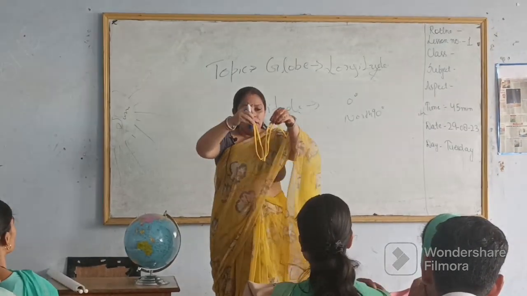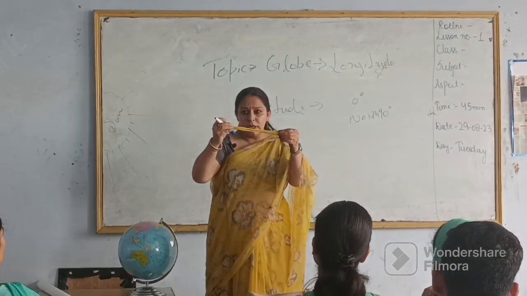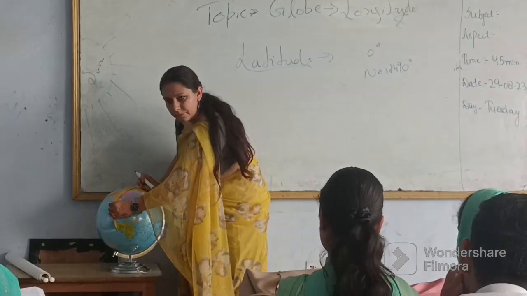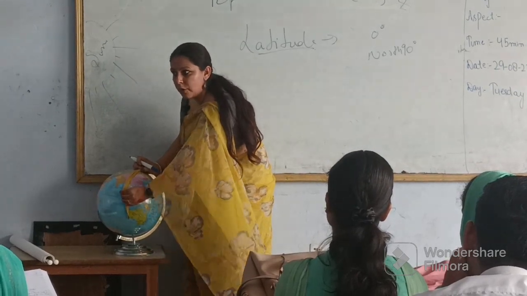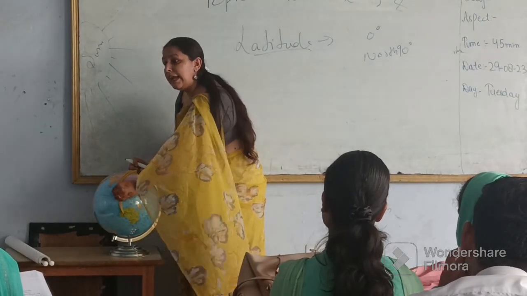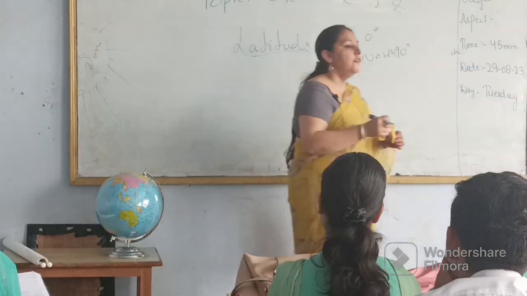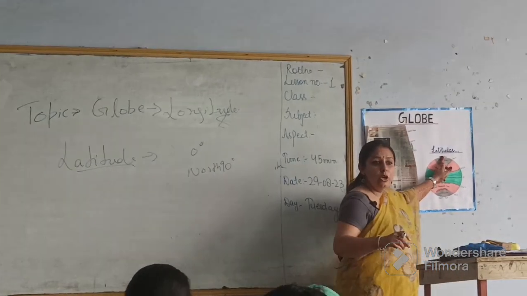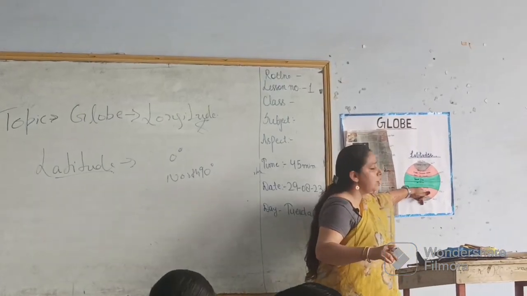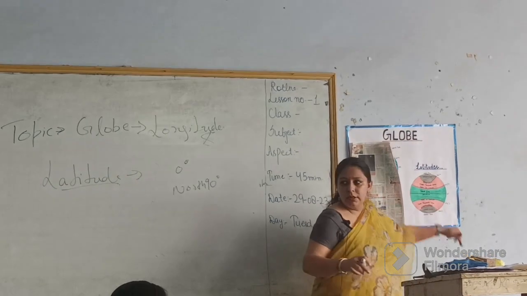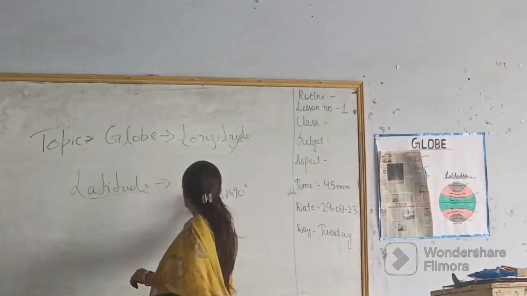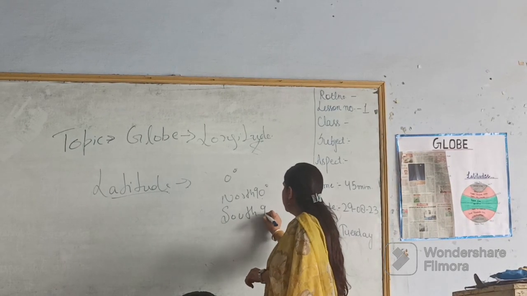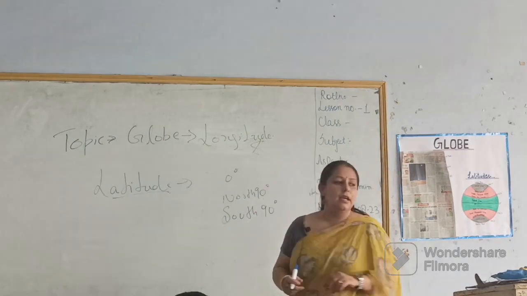But when we do it for a quarter, it will only be a quarter, from 0 degree to 90 degree. That's why we calculate 0 to 90 degree north and 0 to 90 degree south.